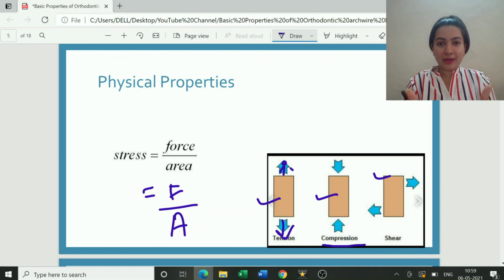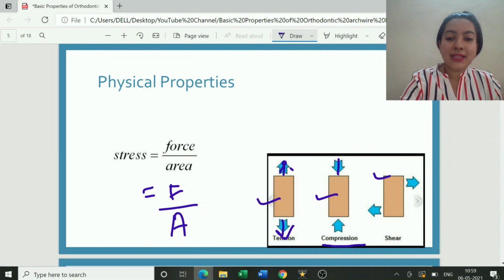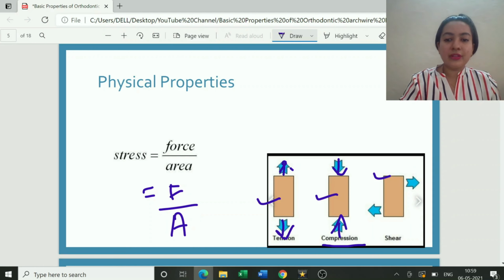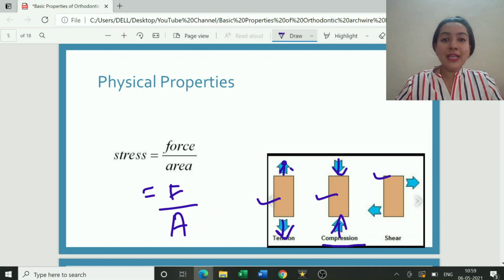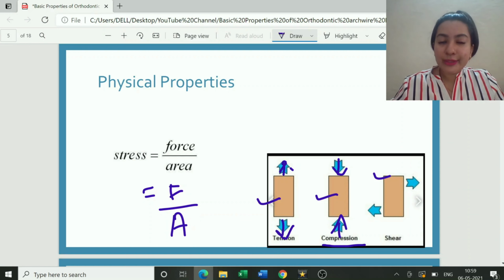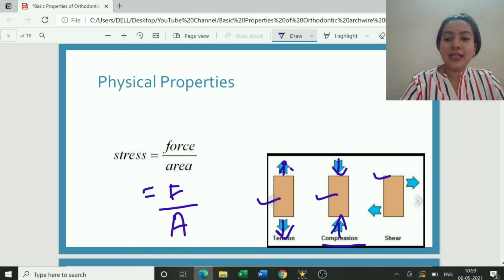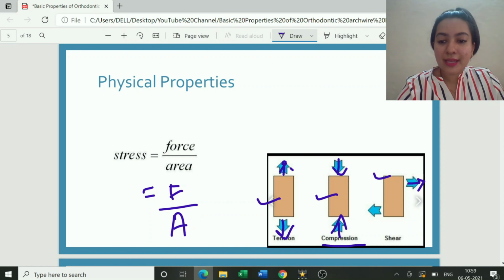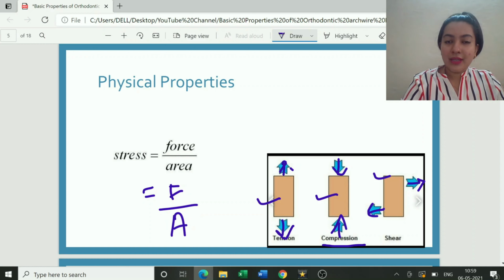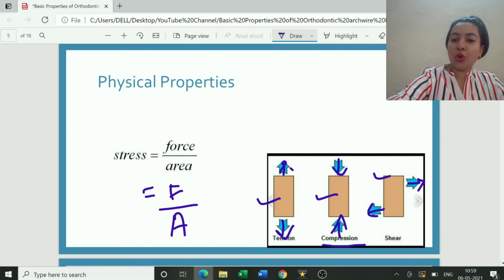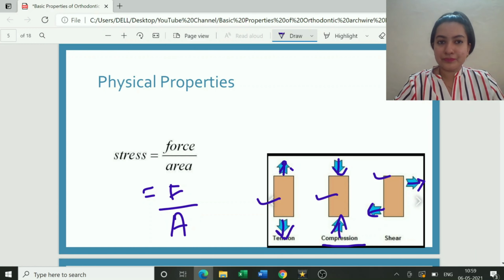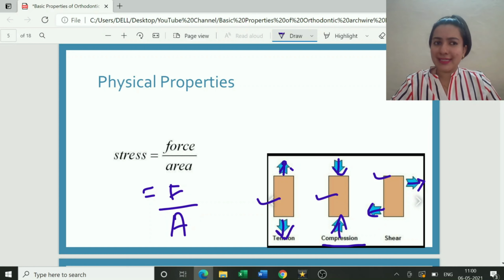Whereas when we are giving compression stress, the force is acting in the same direction. Please note the direction of the arrows. The third kind of stress which we have is shear stress. In shear stress, the magnitude of force applied is the same, but the direction is opposite. Because of this, the body or the object tends to rotate along its long axis.